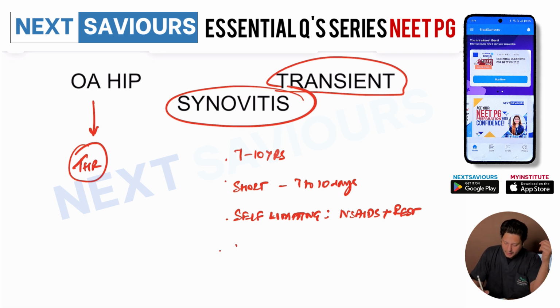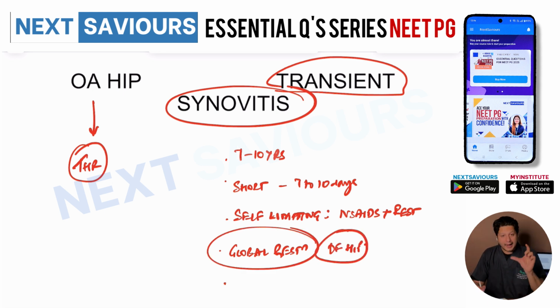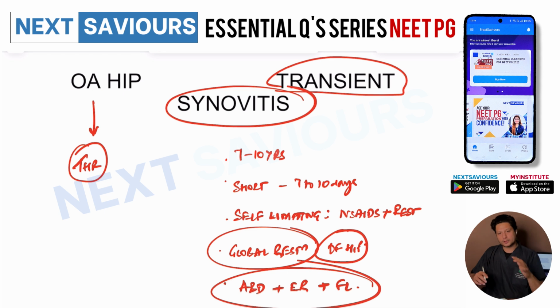And it presents with the global restriction of the hip movement, because the condition will be extremely painful. You try to move it in any direction, there will be global restriction of the hip movement. And how would the limb be kept in case of synovitis? The synovium will be inflamed, so it will be kept in a position where the hip acquires maximum volume. And maximum volume of the hip comes in when the patient is having the hip joint in abduction, external rotation, and a slight amount of flexion. So abduction, external rotation, and flexion would be the attitude. So obviously this is all you need to remember for transient synovitis.